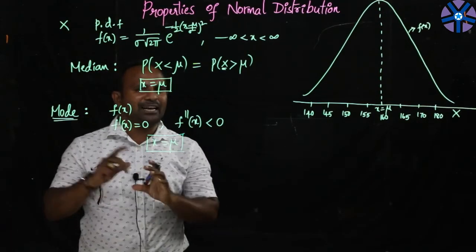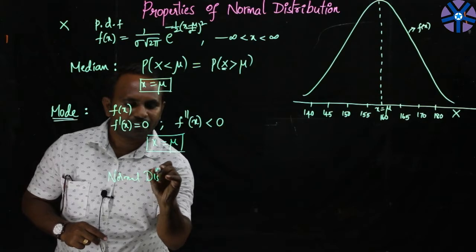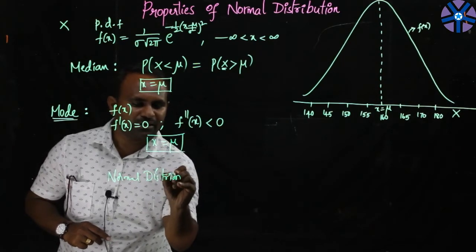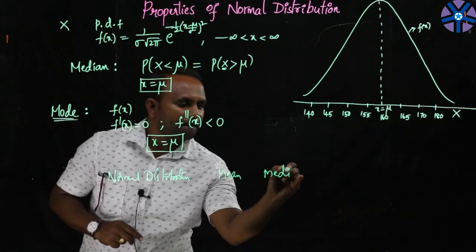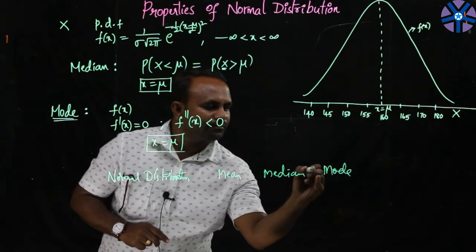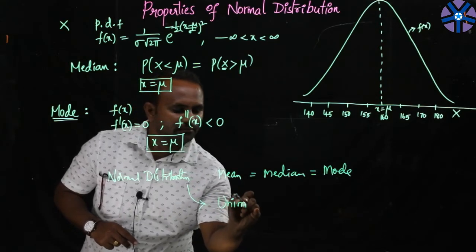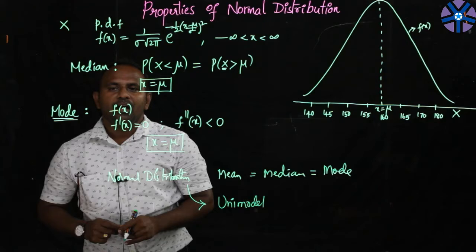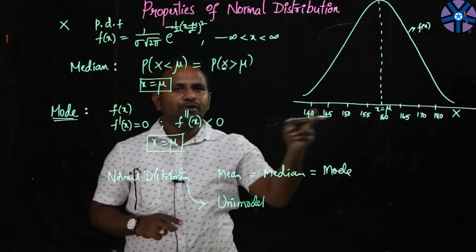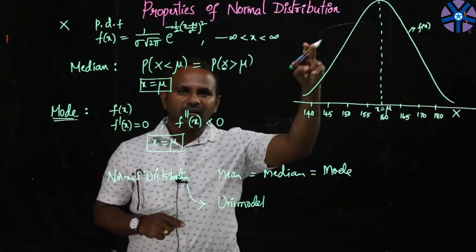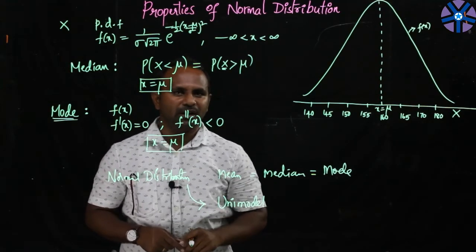So with this information, we can conclude that for this normal distribution, mean, median and mode are all equal. I can say this distribution is unimodal. We treat this as a property of the normal distribution. The property we have seen here is that the mean, median and mode of the normal distribution are all equal, and otherwise I can say this normal distribution is unimodal.